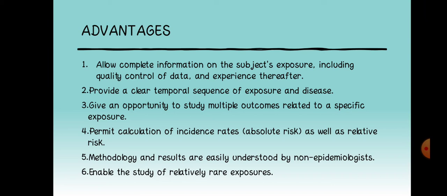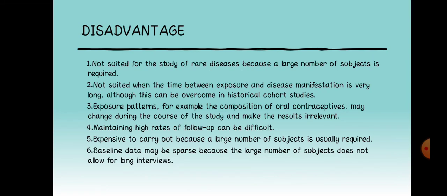Methodology and results are easily understood by non-epidemiologists. It enables the study of relatively rare exposure. These are the disadvantages of cohort study. Not suited for the study of rare disease because a large number of subjects is required. Not suited when the time between exposure and disease manifestation is very long, although this can be overcome in a historical cohort study.